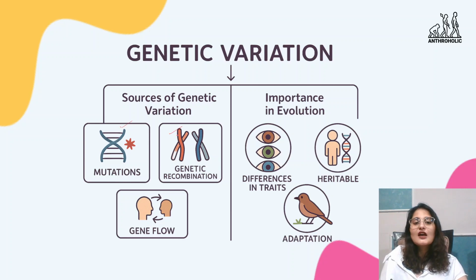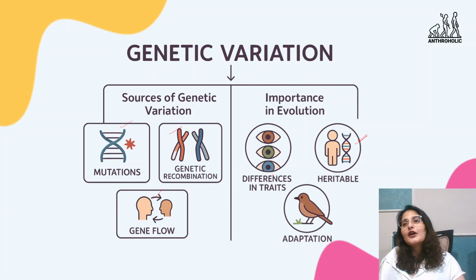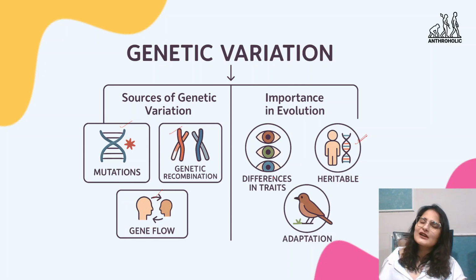Importance is that first, it is heritable, it can be passed from generation to generation. It causes differences in traits like the change in color of eyes, maybe a size change in noses, or hearing changes, any change, even the smallest and slightest change, is the one which causes difference in traits.